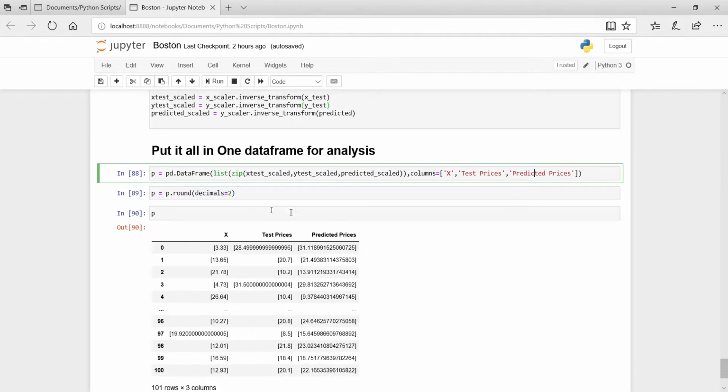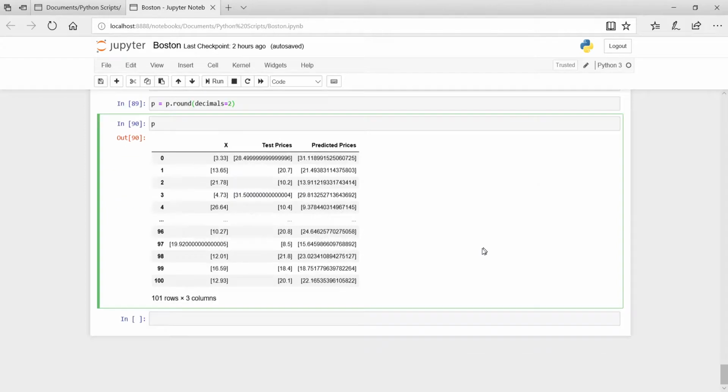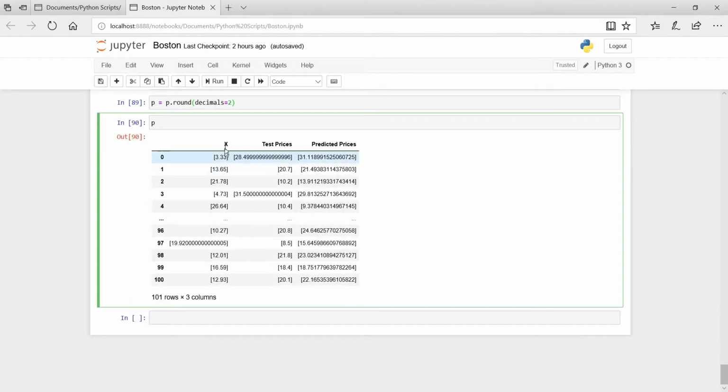Okay, next we round the decimal values, and then I have shown the data here. We can see that the test prices and predicted prices are very close to each other. You can see that 28 and 31 are very close to each other. So our machine learning algorithm achieves very high accuracy.